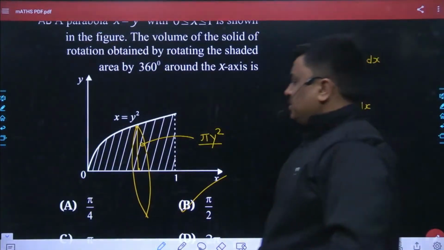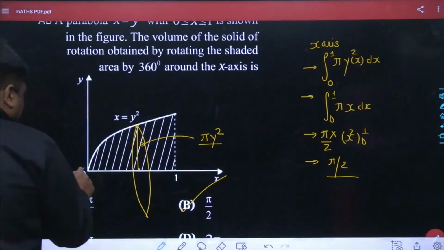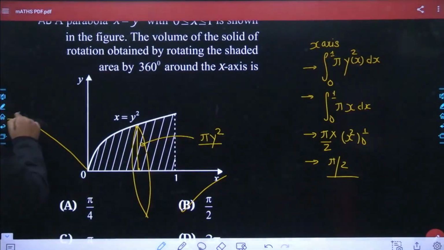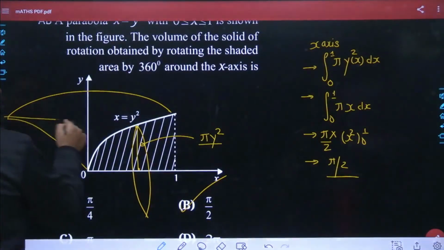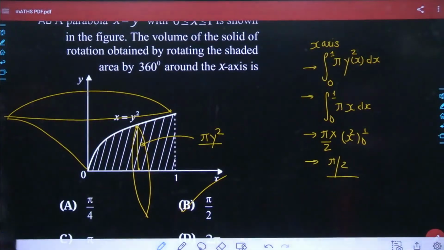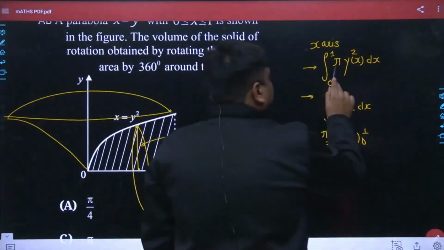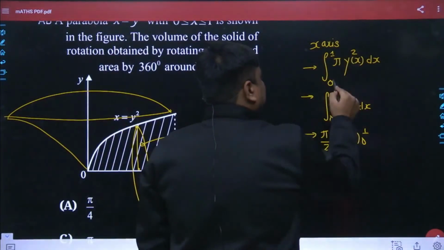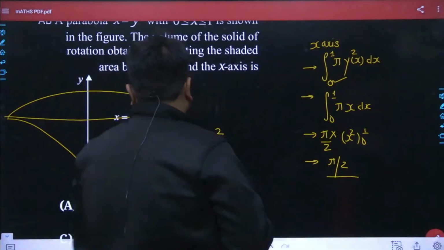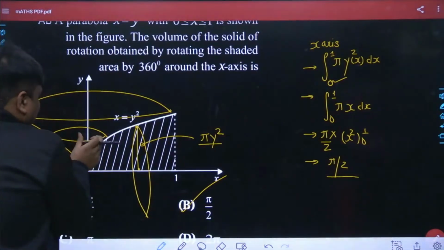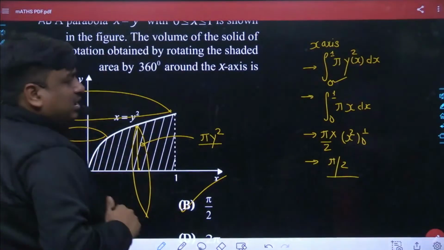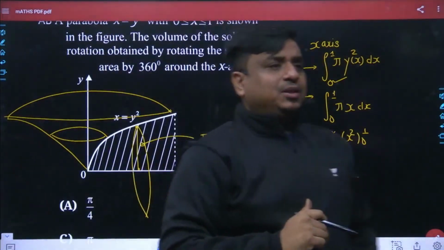Agreed? This rotation may also be taken with respect to the y-axis. And in that case, the volume would be in this form. Only one change would take place. May I know what that is? This would become pi times x as a function of y, squared, and there you will have the limits of y, because x is the function of y, or virtually speaking, x is the radius. x is the radius.